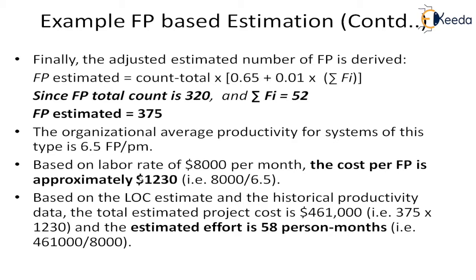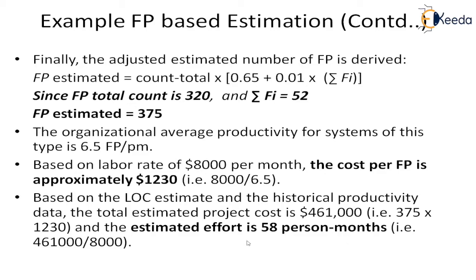And this productivity factor, you will also get the rate per month. So you use both and you get this. Just as we have done for the LOC, similarly you will get this. Estimated effort is 58 person months, and the estimated cost of the project is 469.